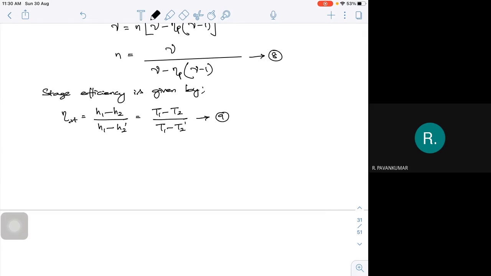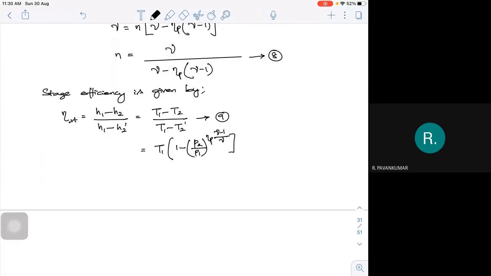Already we know that T1 into 1 minus P2 by P1 whole to the power of your polytropic efficiency into gamma minus 1 by gamma. What is my T1 minus T2 dash? So this also I can simplify. I can write it as T1 into 1 minus T2 by T1 whole to the power of your polytropic efficiency into gamma minus 1 by gamma.